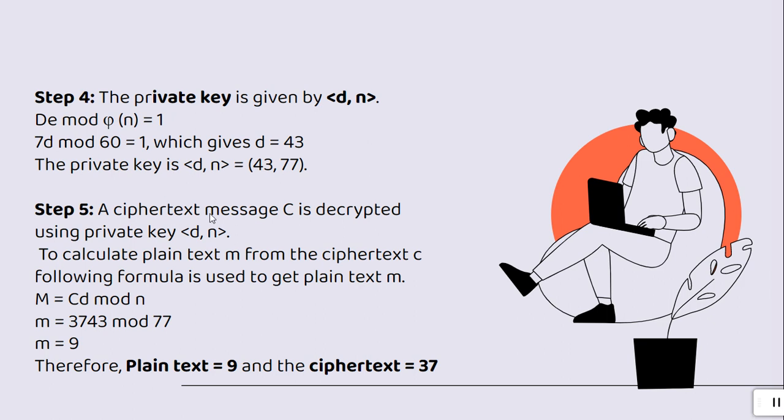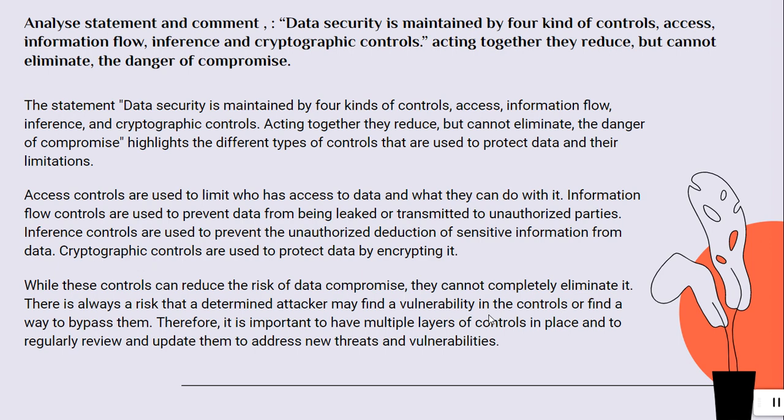In step 5, a ciphertext message C is decrypted using the private key (d, n). To calculate plaintext m from the ciphertext C, the following formula is used: m equals C to the power d mod n, that is 37 to the power 43 mod 77, which gives m equals 9. So the plaintext is 9 and the ciphertext equals 37.